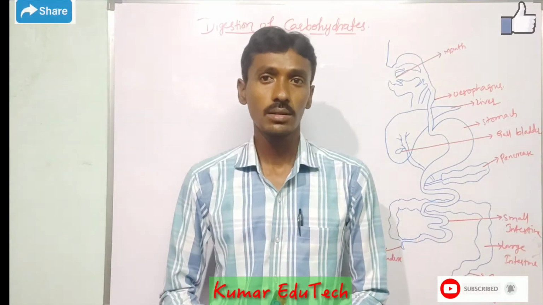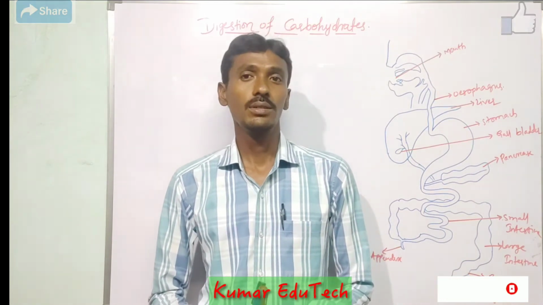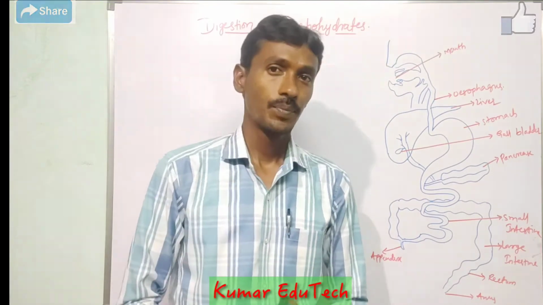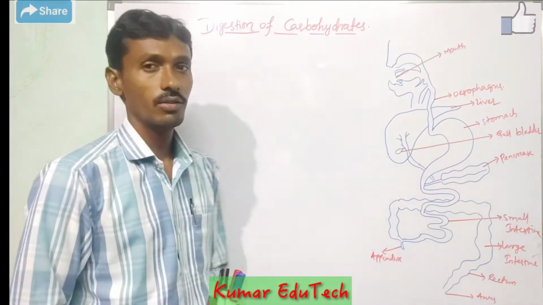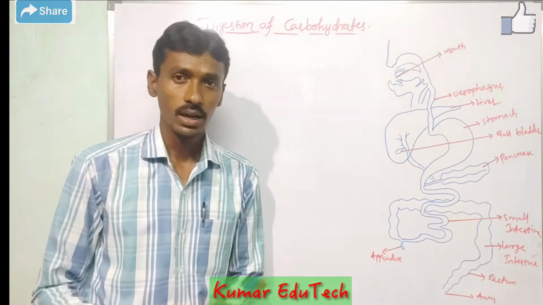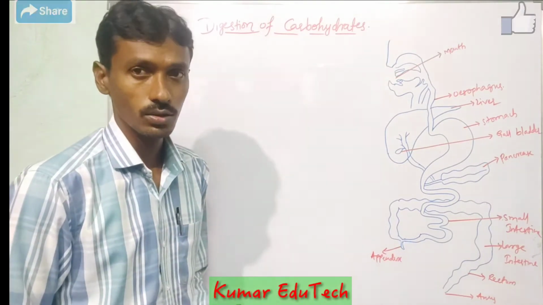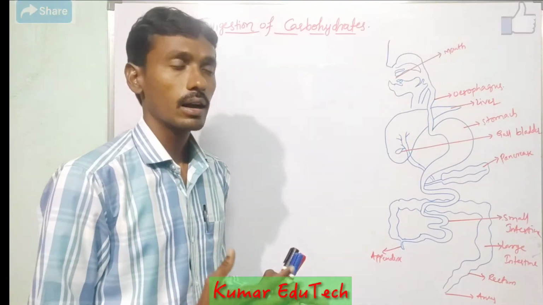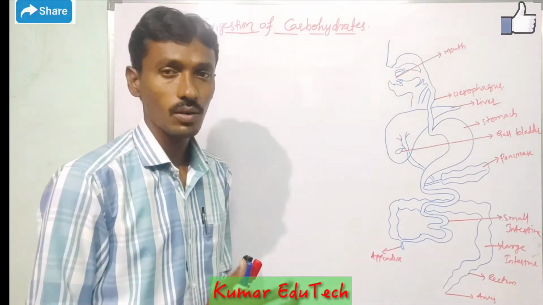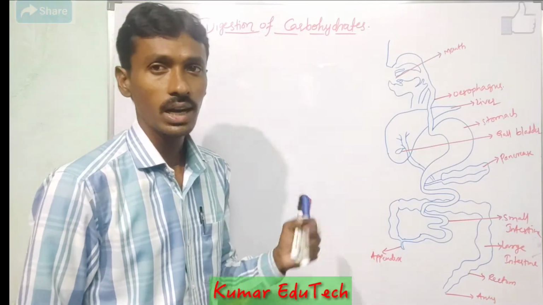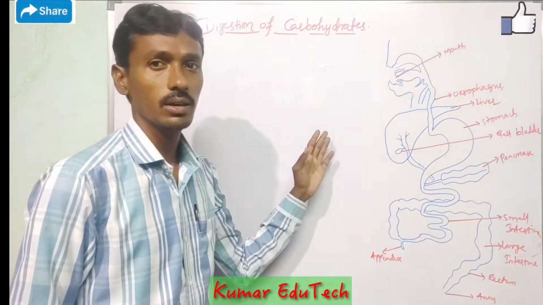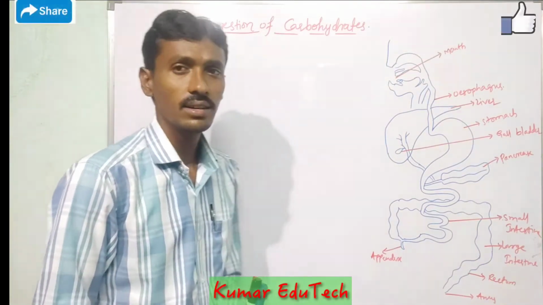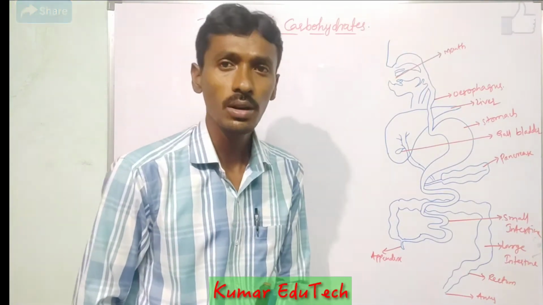So today we will discuss digestion of carbohydrates. We take different types of food molecules. These food molecules contain different types of chemical components called carbohydrates, proteins and lipids. Today's topic is digestion of carbohydrates. So how are carbohydrates digested in human beings?